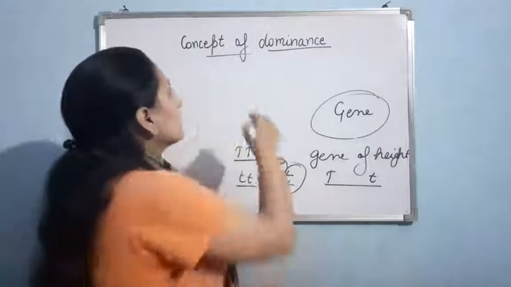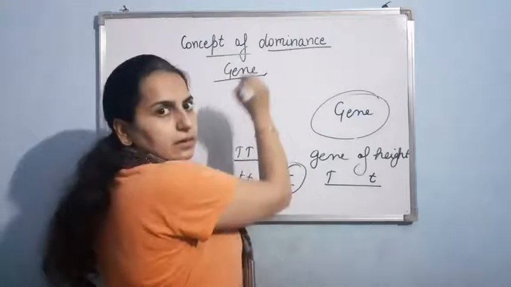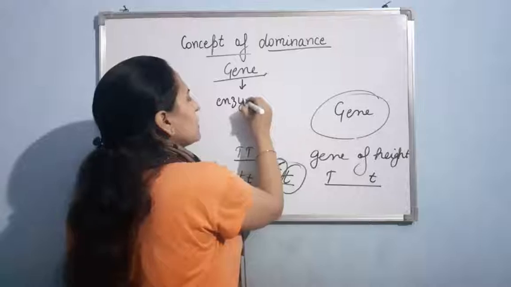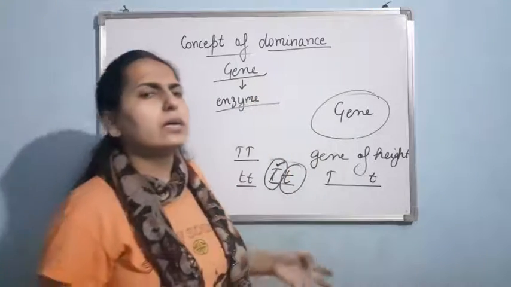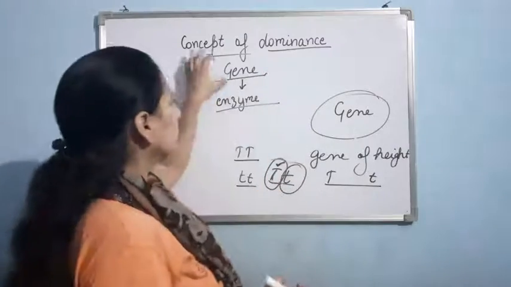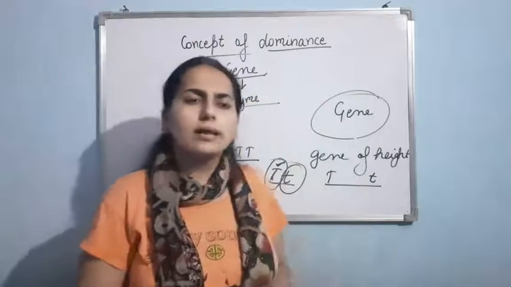So if I take an example of a gene, it results in the formation of an enzyme. Enzymes are proteinaceous in nature. Clear? And as I told you, only a gene codes for the protein. So this is a similar condition. There is a gene, and that gene codes for an enzyme.